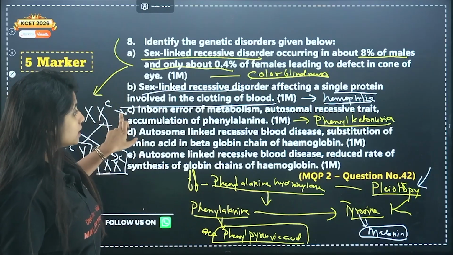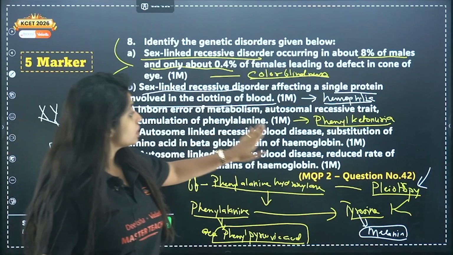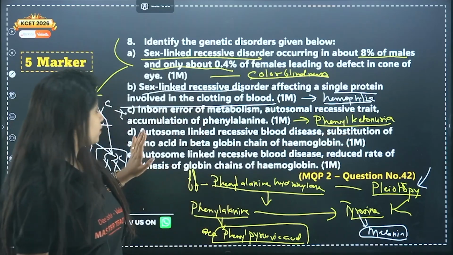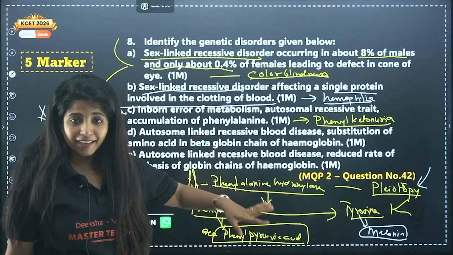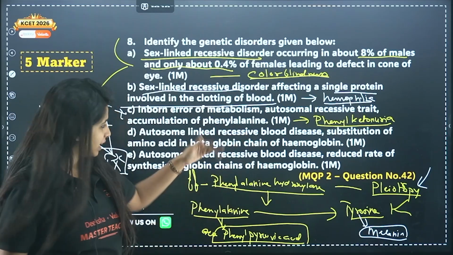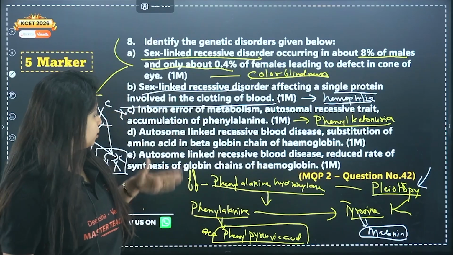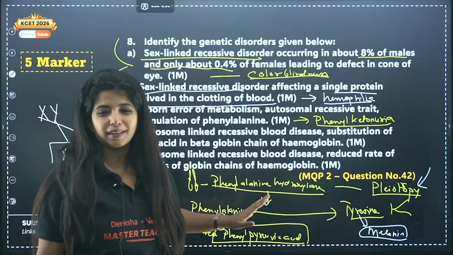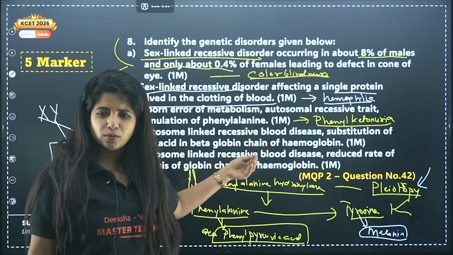Okay, so this is phenylketonuria, and now we have the next disorder: autosome linked recessive blood disease, substitution of amino acid in the beta globin chain of hemoglobin. And this is happening because of some mutation in the beta globin chain. Okay, fine. The next disorder is an autosome linked recessive blood disease, reduced rate of synthesis of globin chain is happening. So there is some mutation happening in the beta globin chain. What do you mean by this, ma'am?